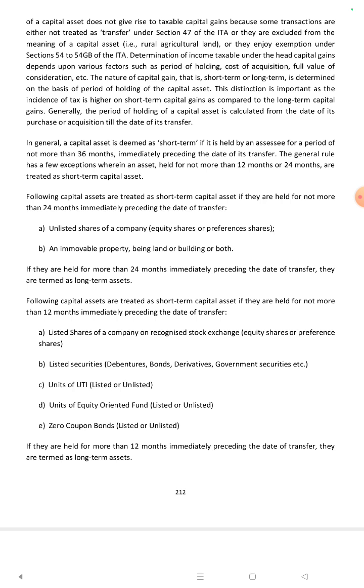The nature of capital gains, that is short term or long term, is determined on the basis of the period of holding of the capital asset. This distinction is important as the incidence of tax is higher on short-term capital gains as compared to long-term capital gains. Generally, the period of holding of a capital asset is calculated from the date of its purchase or acquisition till the date of its transfer.